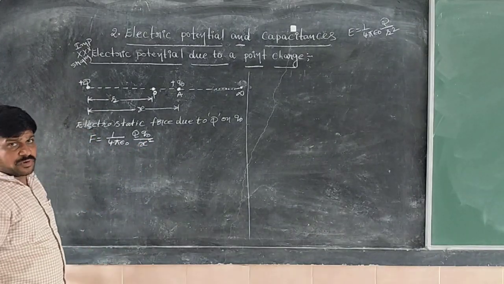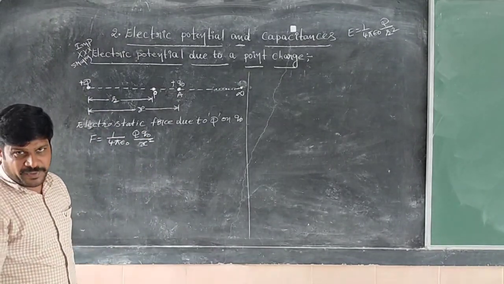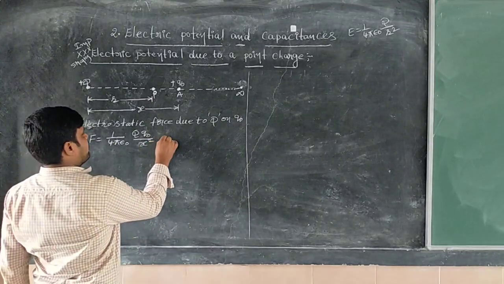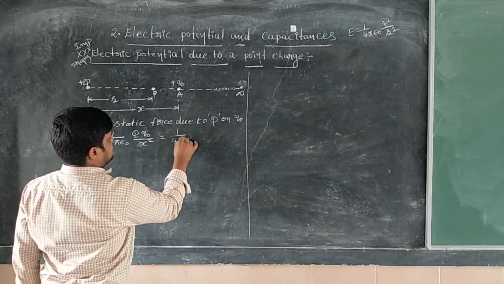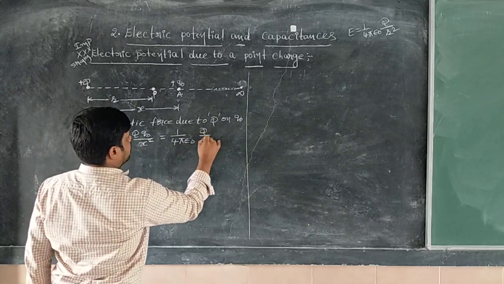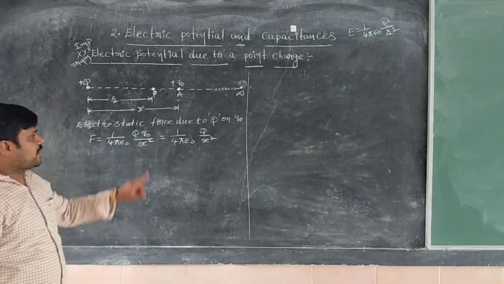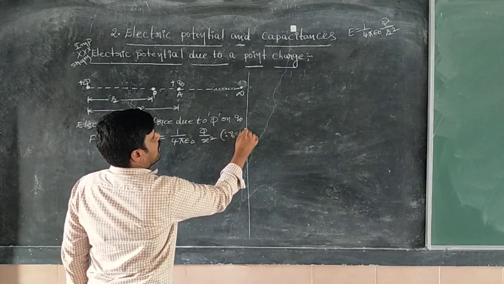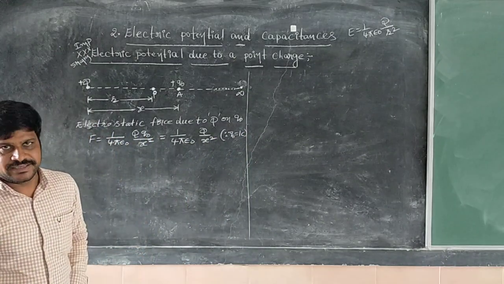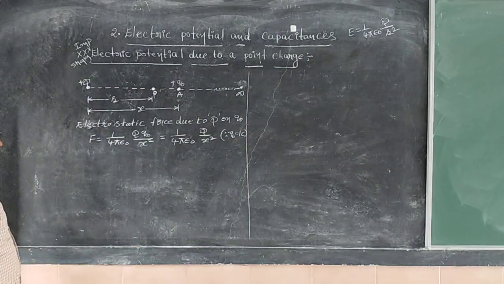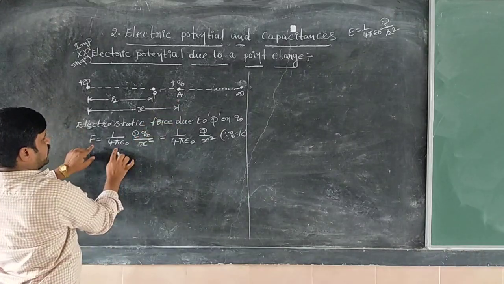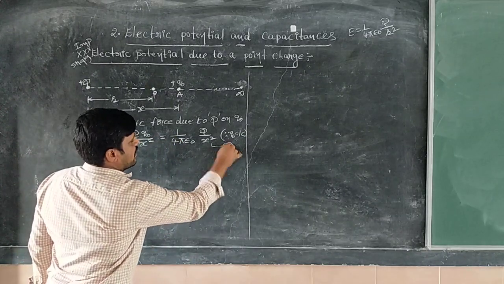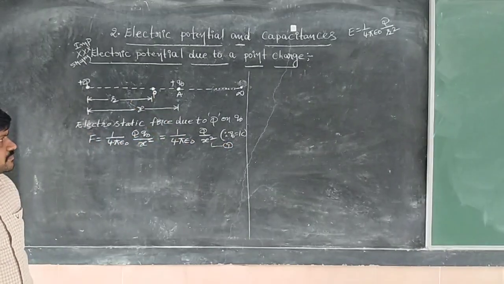Of course, I know one more point: Q naught is nothing but unit positive charge. Unit positive charge means whose value is 1. So the same one I am going to write as 1 by 4 pi epsilon naught, capital Q divided by x square. Here in bracket you write, since Q naught equal to 1 coulomb, unit positive charge. Now, between these two charges, the electrostatic force I have calculated is nothing but 1 by 4 pi epsilon naught Q divided by r square. That is equation number 1.